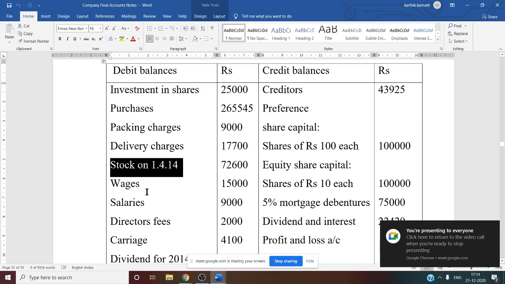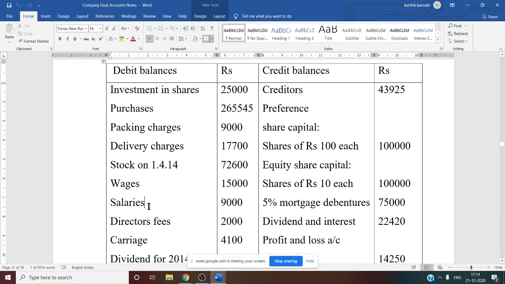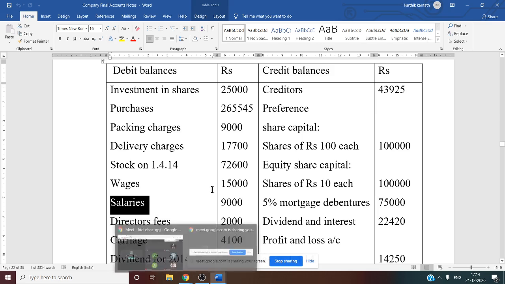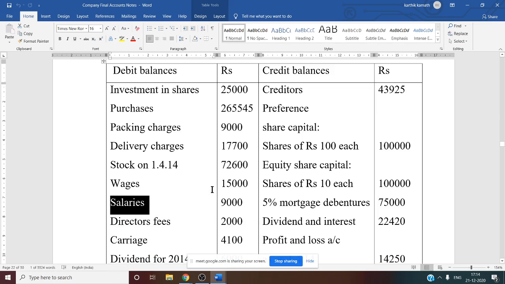So now next thing is about wages and salary. Where you are going to write wages and salary, that we have to identify. So wages and salary are employee benefit expenses. It is given to the employees of the organization. So that is why we have to write this under working note number 27 in the statement of profit and loss account, employee benefit expenses. There we have to consider these two items.